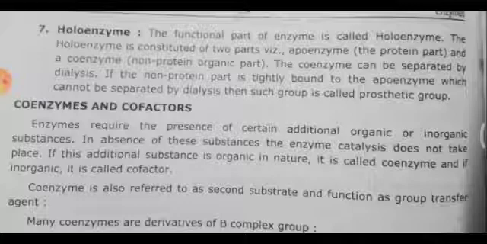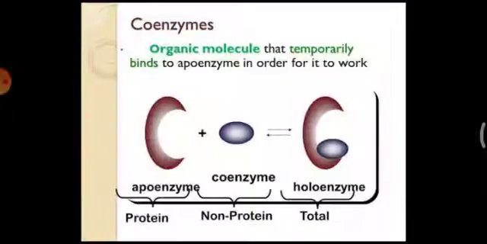This is the way I can illustrate the difference between a coenzyme and a prosthetic group. So prosthetic groups are tightly bound, whereas coenzymes are loosely bound. The complete binding of the apoenzyme and coenzyme forms the holoenzyme.